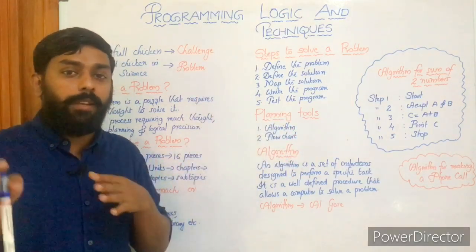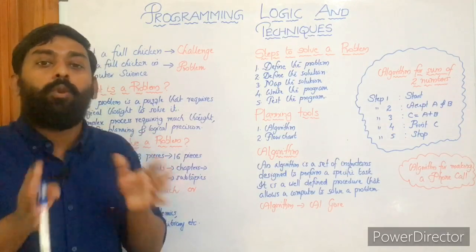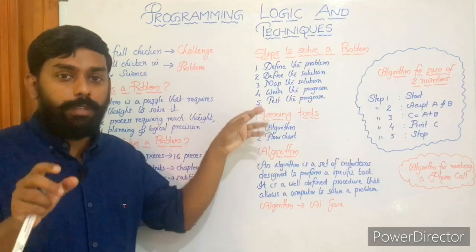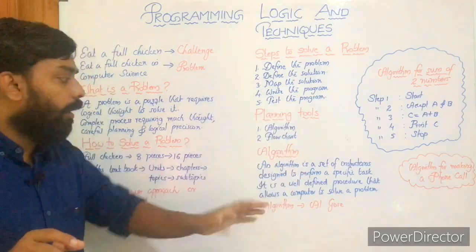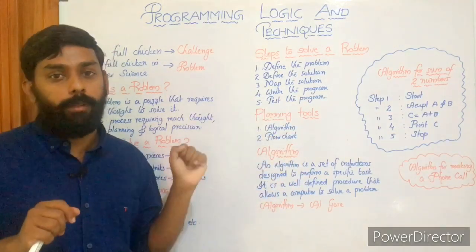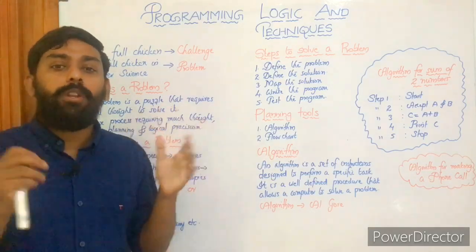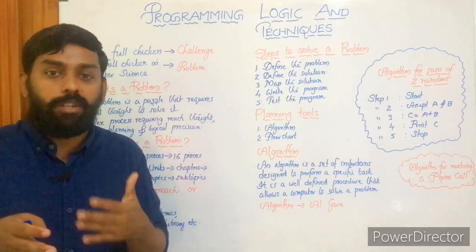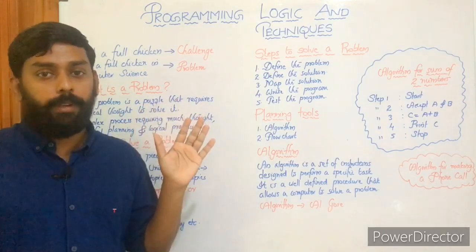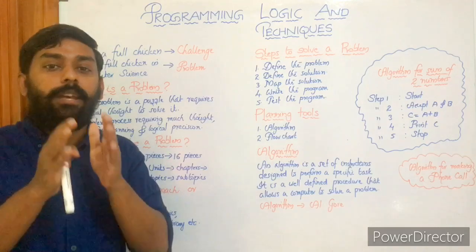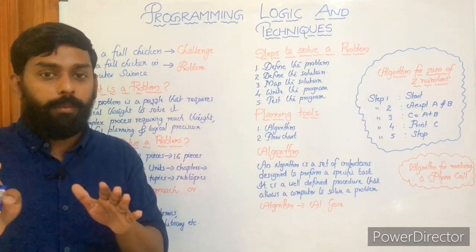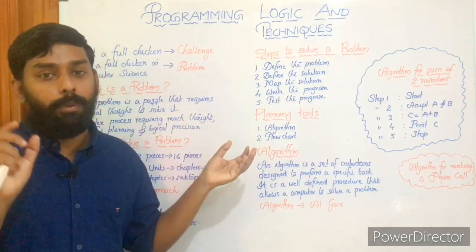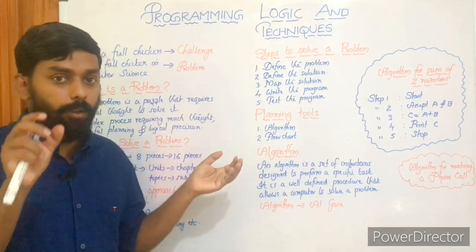We have a number of other planning tools as well, like decision tree and pseudocode. We'll not be discussing all that. These are the most commonly used planning tools, algorithm and flowchart. So in this lesson, we will be learning one more topic, algorithm. What is an algorithm? An algorithm is nothing but step-by-step instructions written in English to solve a problem. Algorithm is a terminology mainly used in computer science or in computer programming. Hope you get it.